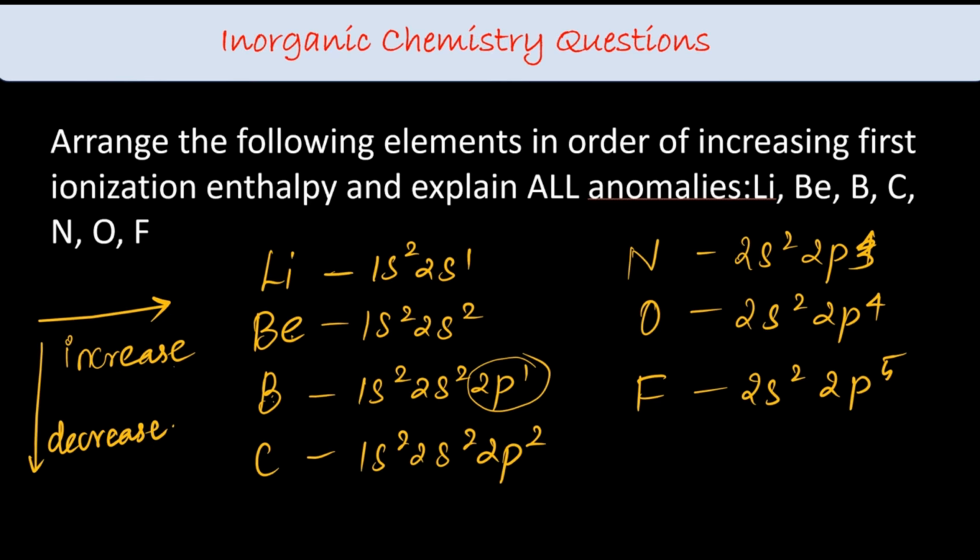Again, the same reason applies for nitrogen also. Nitrogen has a half-filled configuration, oxygen is partially filled. So removal from a half-filled configuration is very difficult because that is more stable. Removal from a completely filled one is further difficult. That's why the inert gases have very high ionization energy.